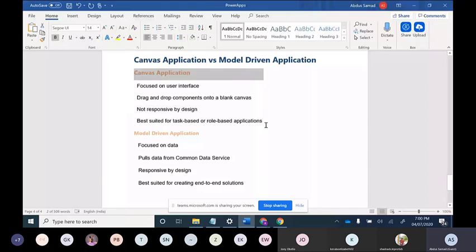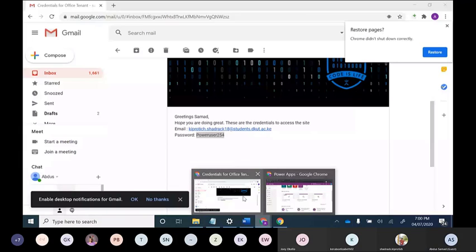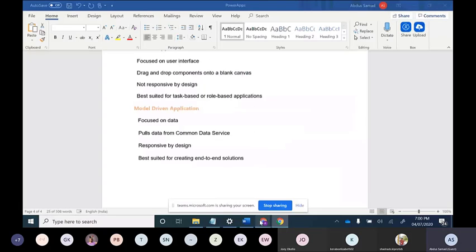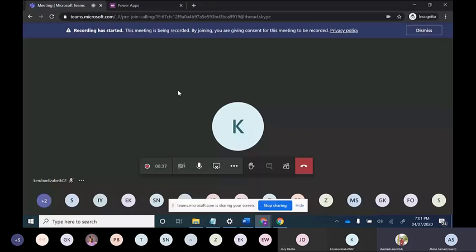Is there any confusion between model driven and Canvas app right now? Hello. Yeah, is there any confusion between model driven app and Canvas app? If you have any question, raise your hands.